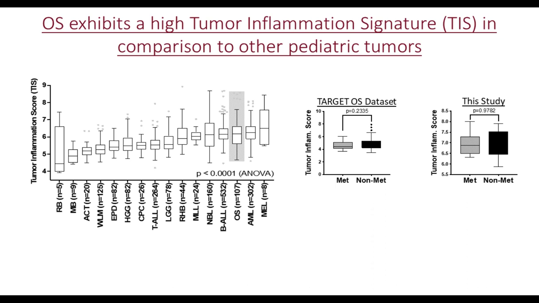We did the same analysis with the specimens used in our study, and we see the same results, that the metastatic and non-metastatic specimens do not differ when it comes to the tumor inflammation signature or the tumor inflammation score.